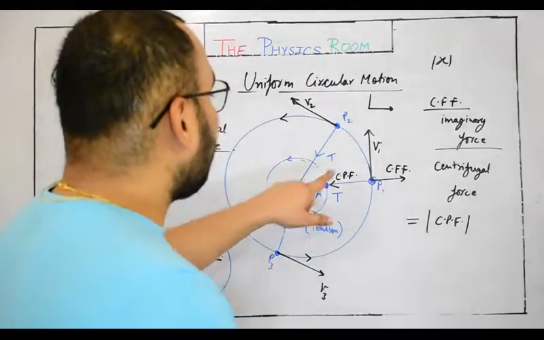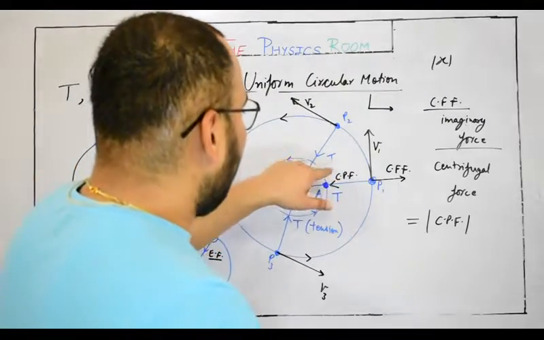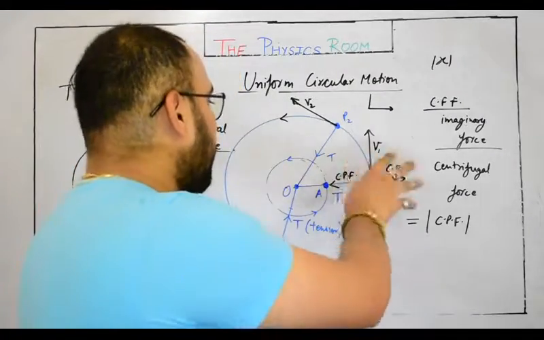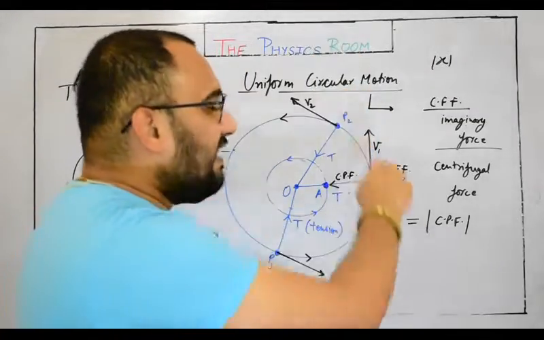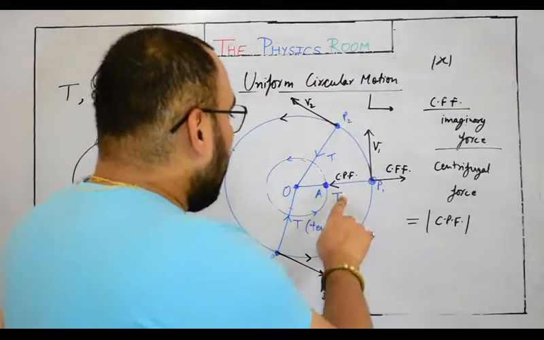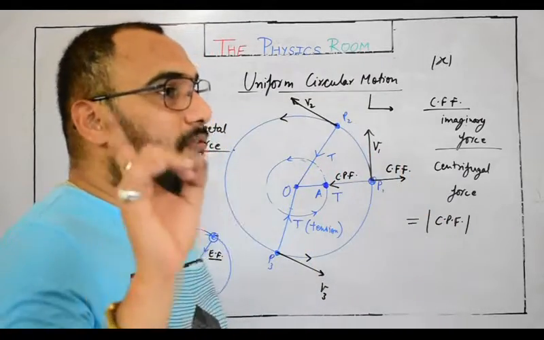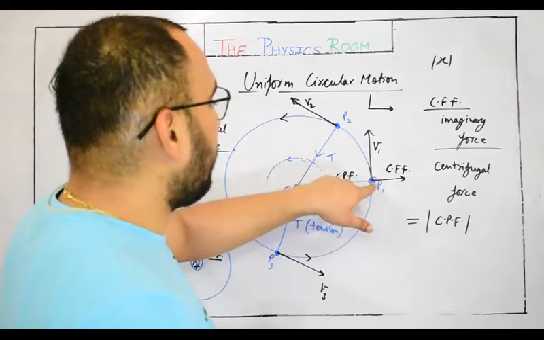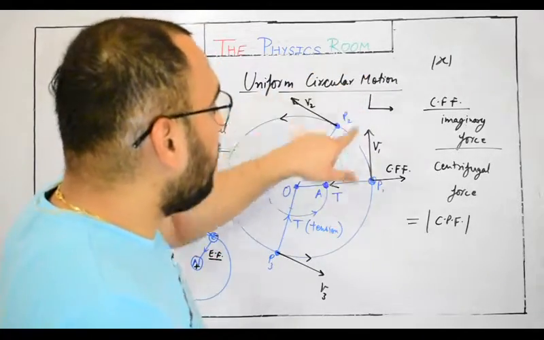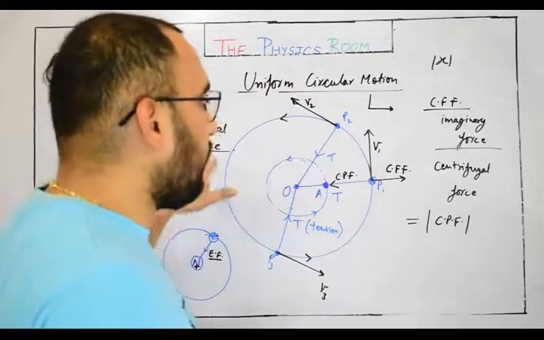And as soon as the thread breaks, the body will move tangentially, because only inertia is responsible for this movement of the body. It was trying to move straight. Due to the centripetal force, it was moving in the circular path.